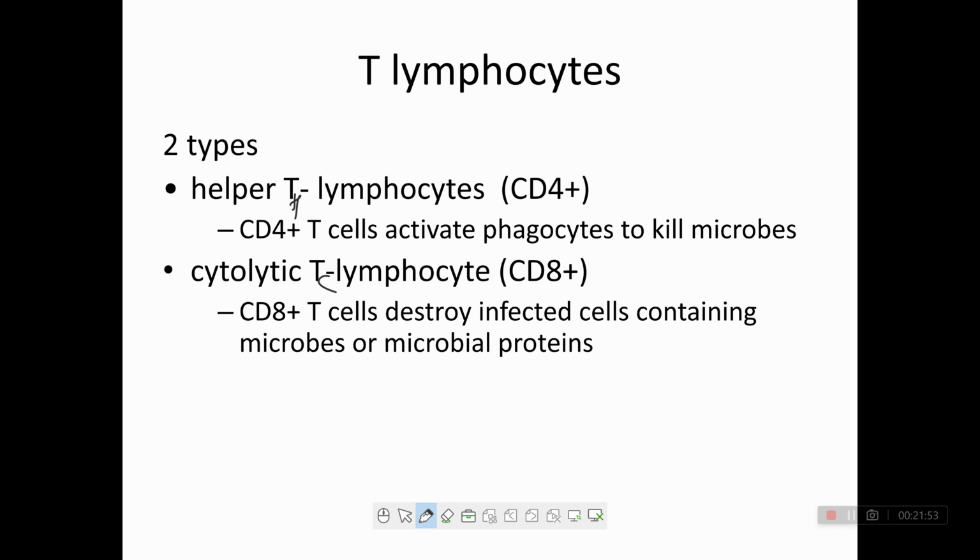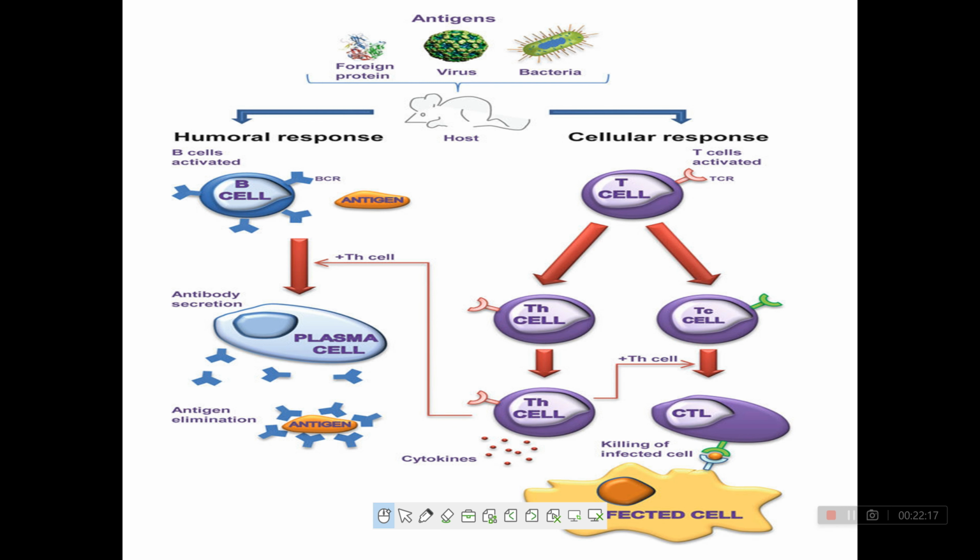The TH cell has CD4 and activates phagocytes to kill microbes, and CD8 is present on TC cells, which destroy infected cells containing microbes or microbial protein. Now, this is the antigen, right? In antigen, what is present? Foreign protein, virus, and bacteria.